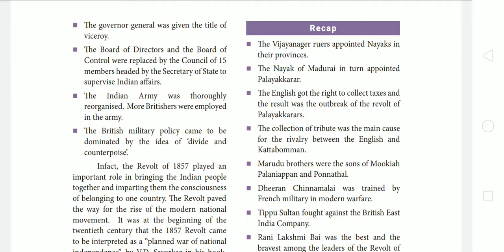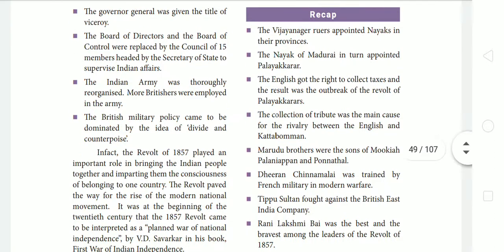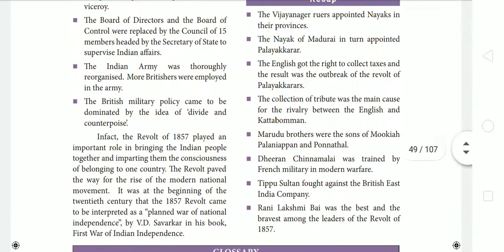Viceroy means representative, that is, he is the representative of the British Crown. Next, Board of Directors. The Board of Directors and the Board of Control were replaced by the Council of 15 members headed by the Secretary of State to supervise Indian affairs. The East India Company had established the Board of Directors and Board of Control.